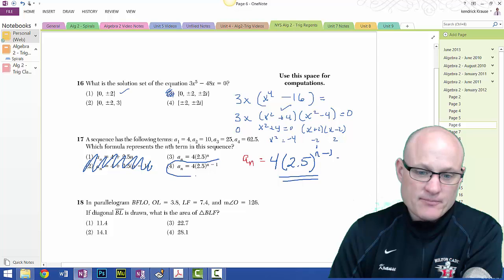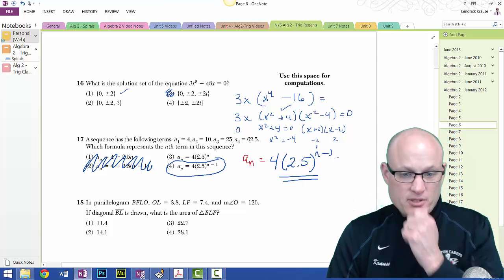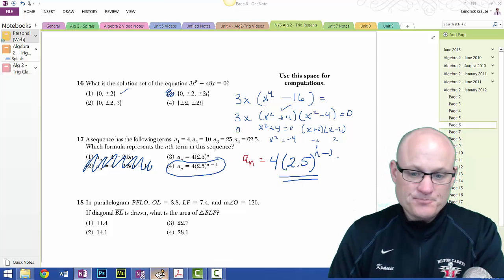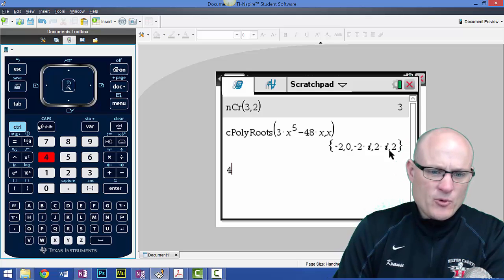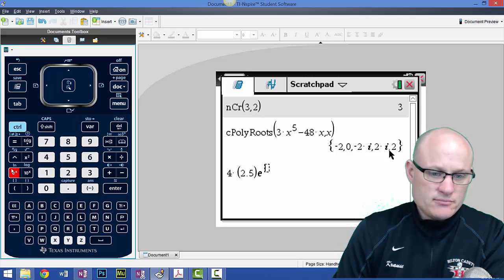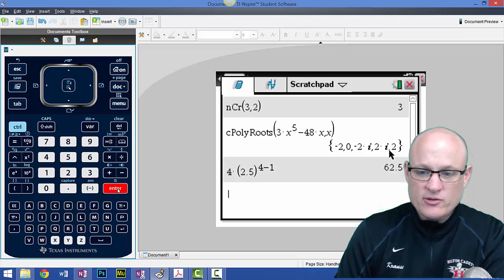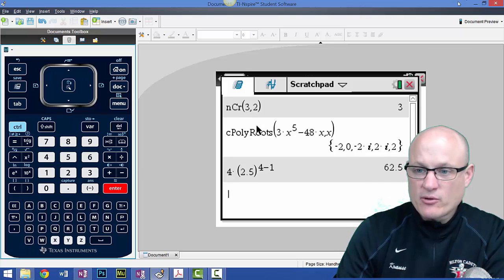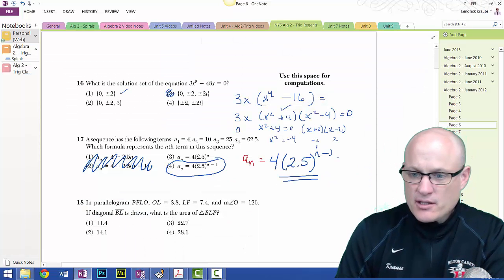And you can check it. Plug in, come over here to your calculator, type in 4 times parenthesis 2.5 raised to the, now what we're going to do is 4 minus 1, and you get 62.5, and that gives us our fourth term. So we're done. That's it.